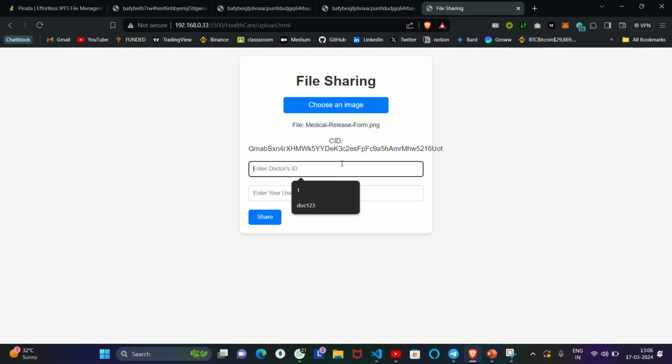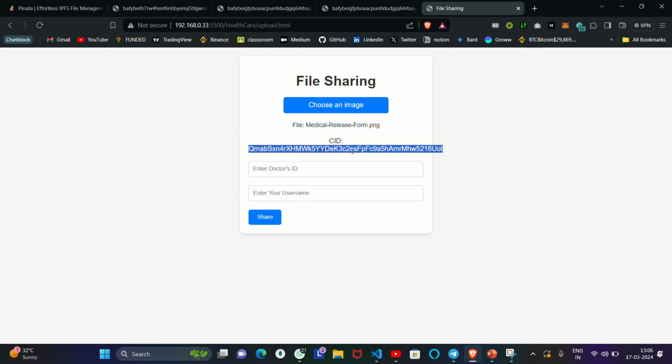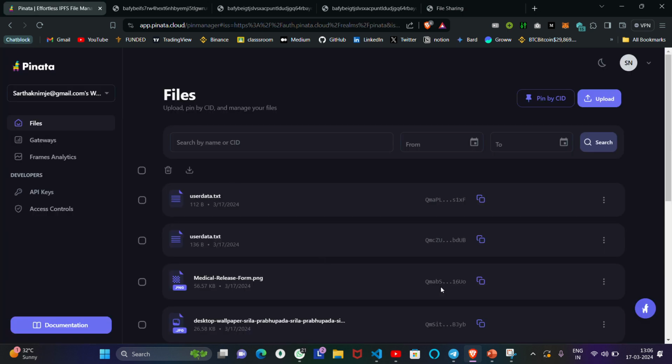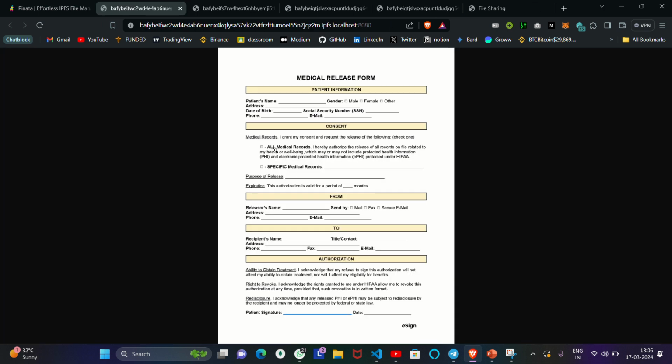So first of all, the patient has sent his medical record in PNG form or PDF form to the IPFS database, and after that the CID is generated on the basis of that, and this CID can be retrieved by the doctor after it is sent to him.